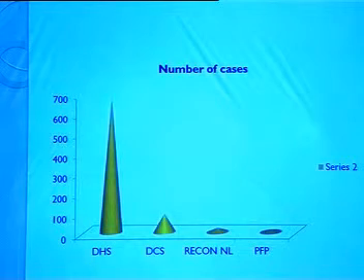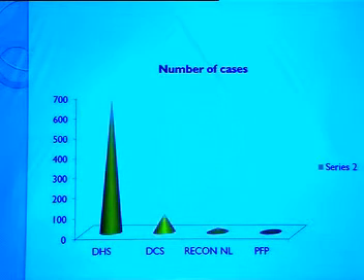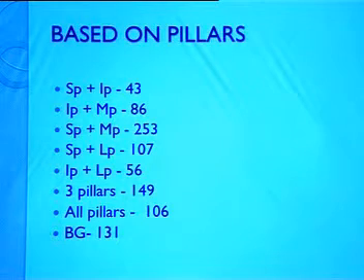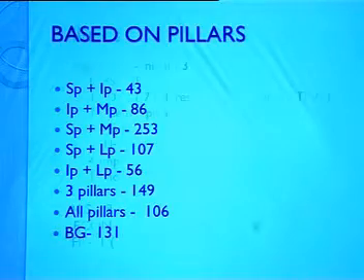So out of 800 cases, we had 679 DHS, then 91 DCS, and then 21 recon and 9 proximal femoral blade. Based on the pillars, the maximum being the superior and medial pillar, that is 253 fractures we encountered. The next being the all three pillars, that is 149, and the next being all pillars, that is 106. And bone grafting was done in 131 cases.